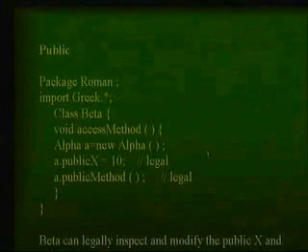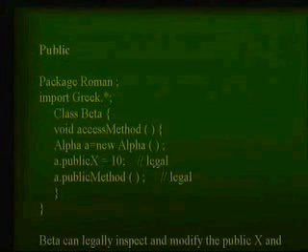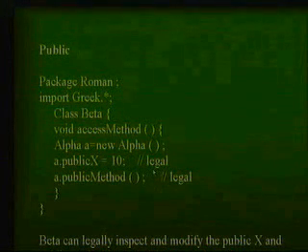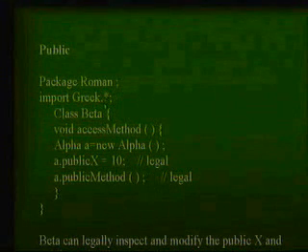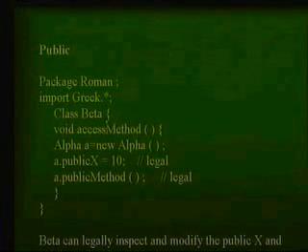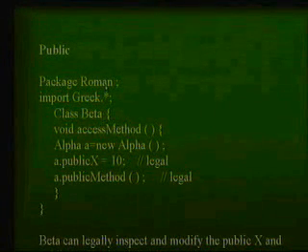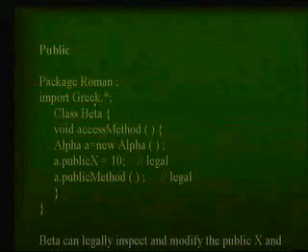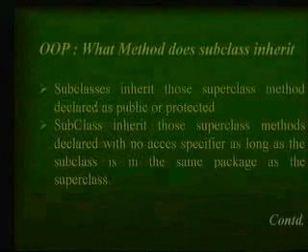So everything is allowed here, and everything is legal, everything is open to everybody, defined from a different class, defined from a different package, and one can access it. You just see everything is legal now. Although the beta class is defined in a different package called, say, Roman, and I am trying to access something from a package called Greek, everything is allowed here.